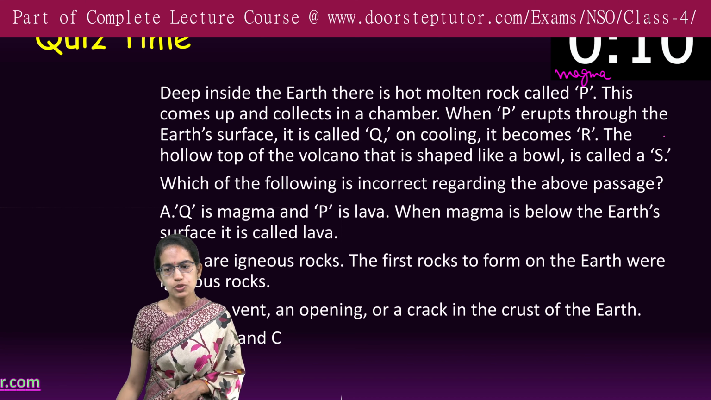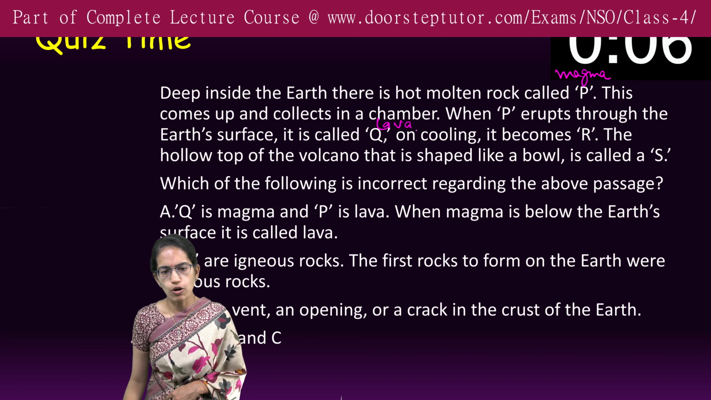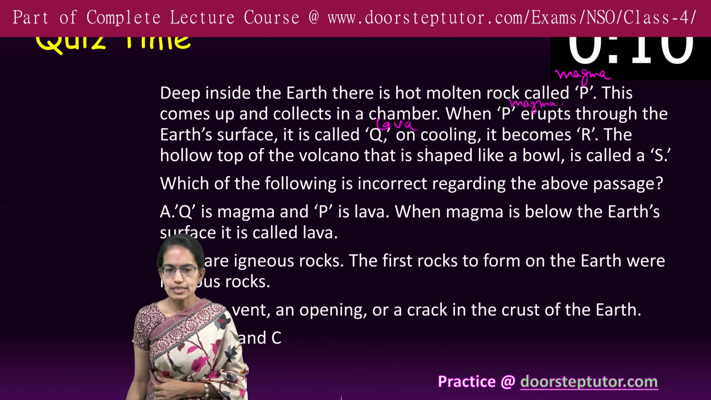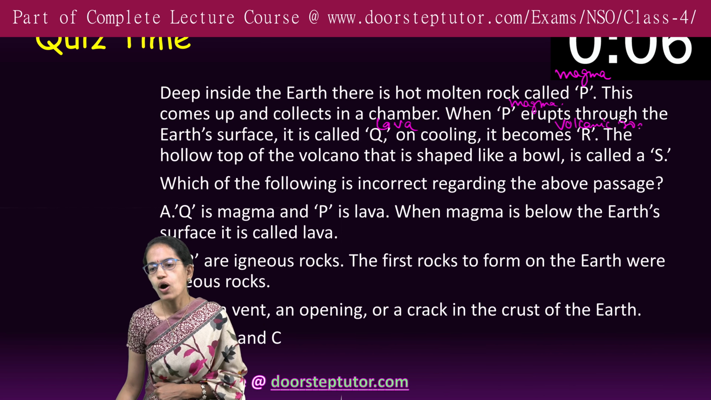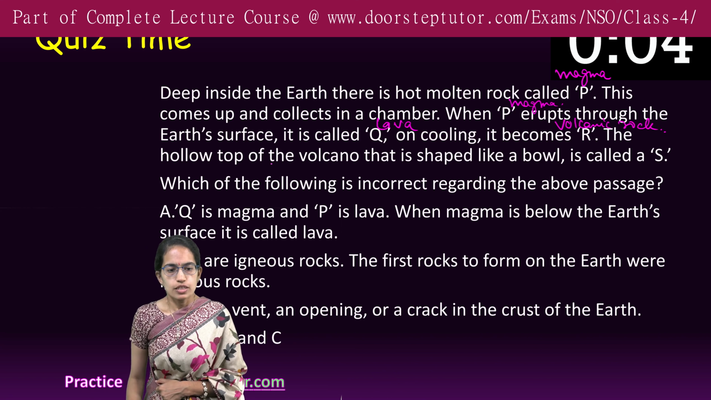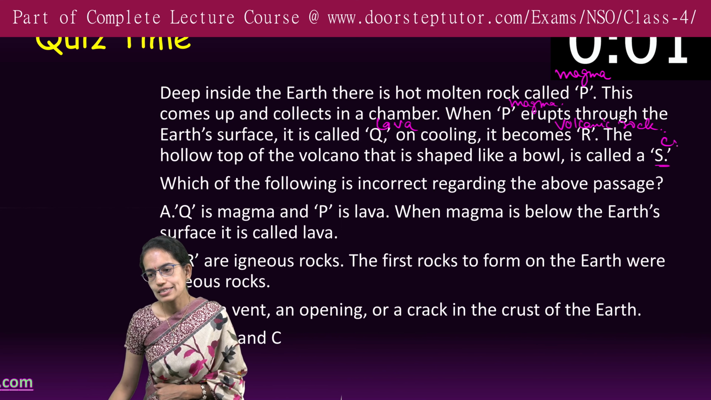When P erupts through the earth's surface, it is called Q, which on cooling is lava, on cooling. P is magma, as we already mentioned. When magma erupts through the surface, it is called lava. On cooling, it becomes volcanic rocks or igneous rocks. The top hollow of the volcano that is shaped like a bowl is called a crater.